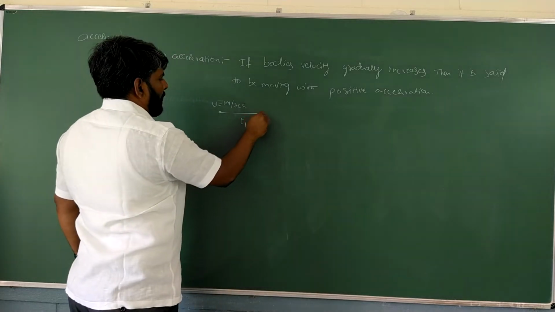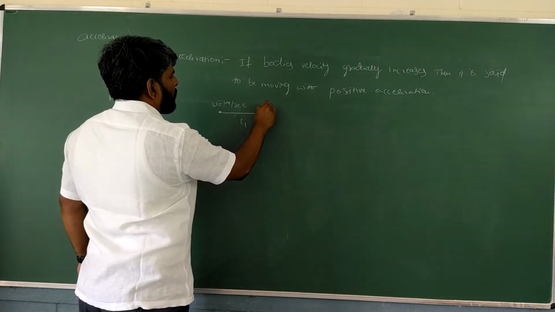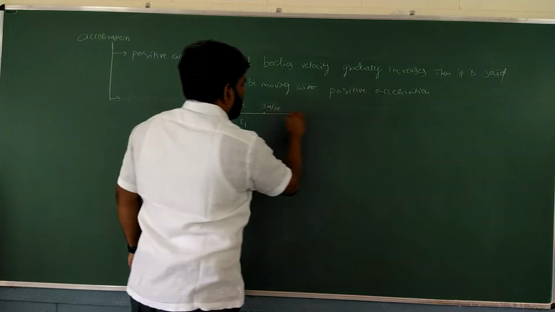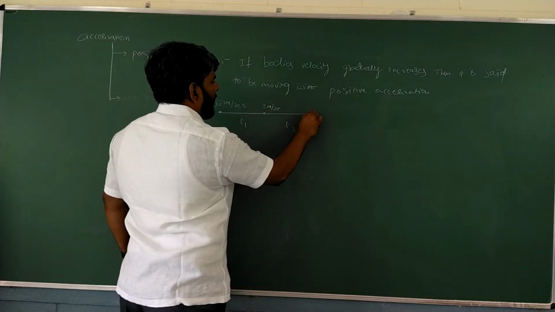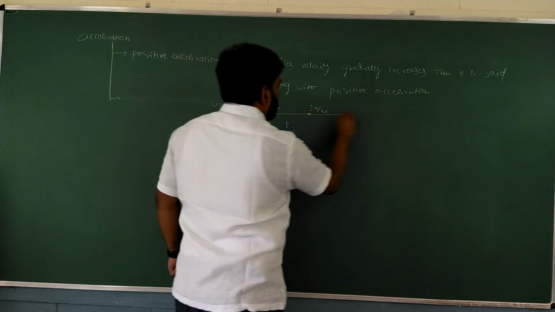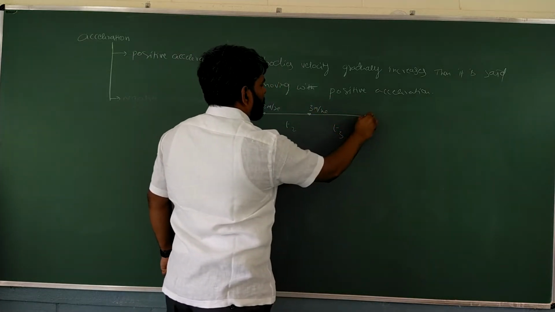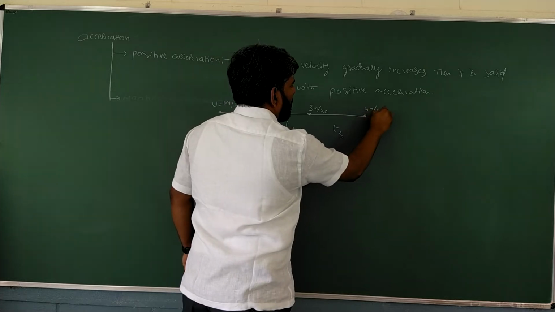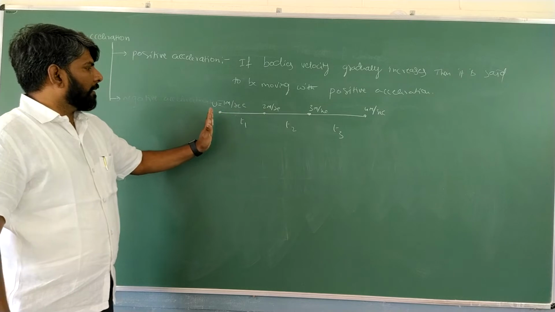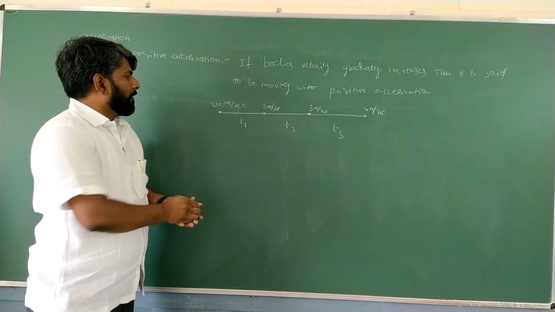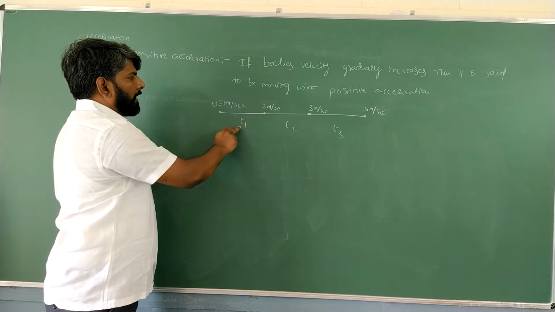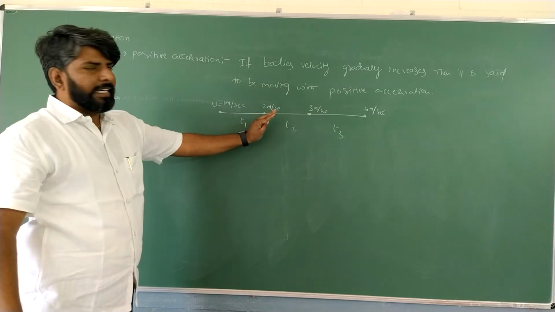After a time t1, its velocity is 2 meters per second. After a time t2, its velocity is 3 meters per second. After a time t3, its velocity is 4 meters per second. So observe here, students, the change in this interval 1 to 2 in time, how it is increased.